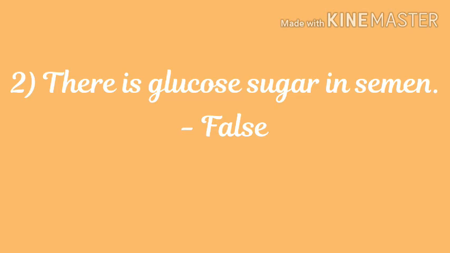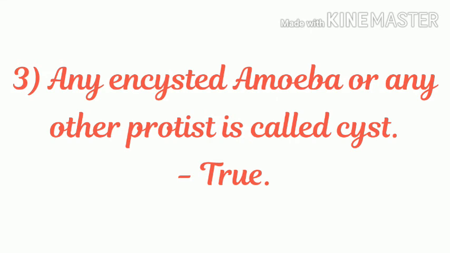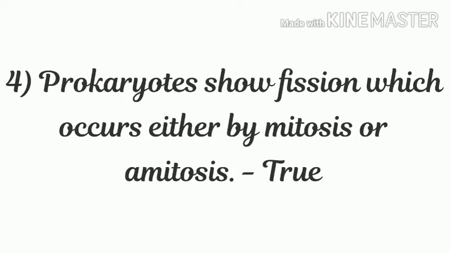This statement is false. 3. Any encysted amoeba or any other protist is called cyst. This statement is true. 4. Prokaryotes show fission which occurs either by mitosis or amitosis. This statement is true.